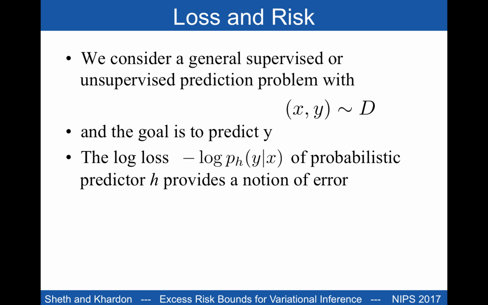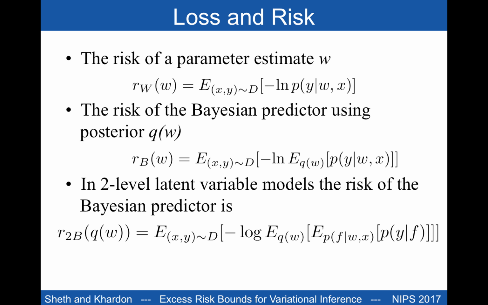We consider a general supervised or unsupervised prediction problem. On this slide, we show the supervised one, where example x and label y are distributed according to an unknown distribution D. The goal is to predict y, and the log loss provides a notion of error. The risk is the expectation of the loss according to D. This is simple to define for a single parameter estimate, W.